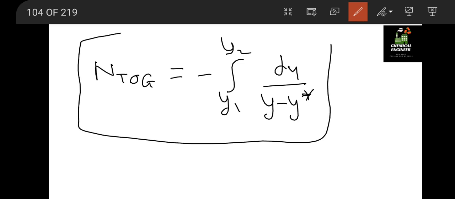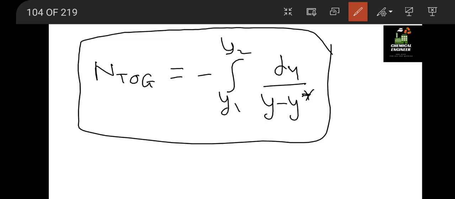Y star is the equilibrium concentration which should be given in your question. Y is what you have to find using y2 and y1. So NTOG is calculated like this, and HTOG can be calculated directly from that equation.